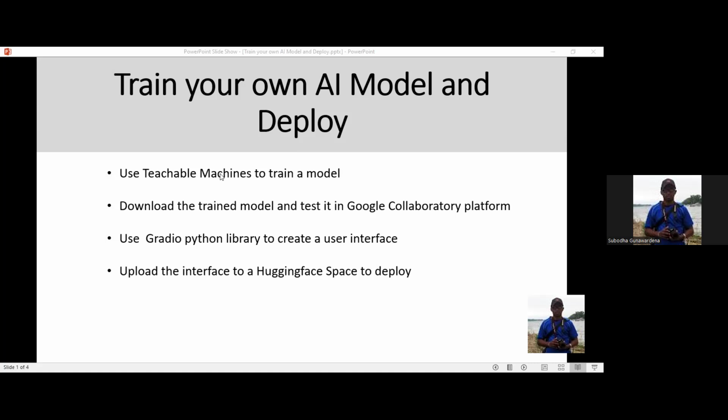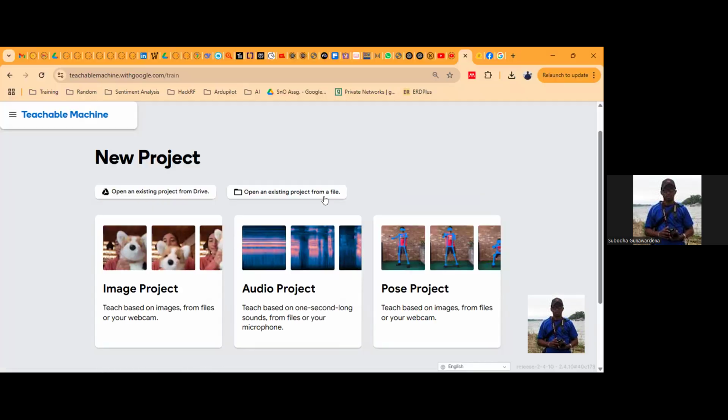images. In our previous example, we trained the model with cats, dogs, and deer. So I will try to train the model including cows as well. So it will differentiate four types of animals instead of the three that had been done before. For that, I have to move to the Teachable Machine website. I hope you can see it.